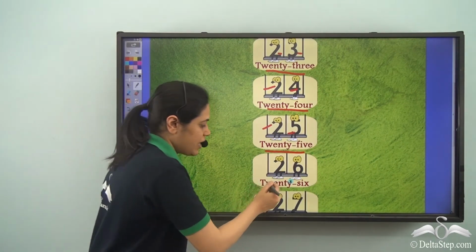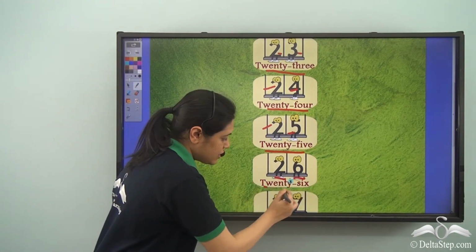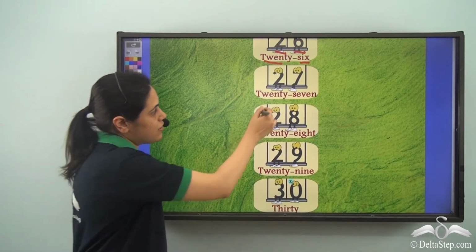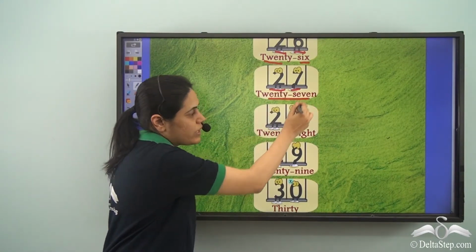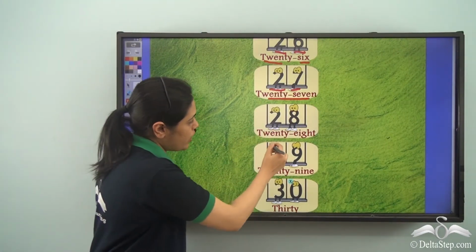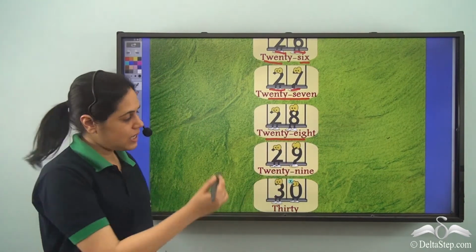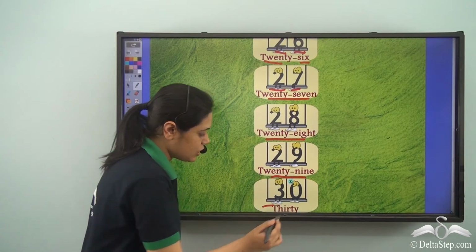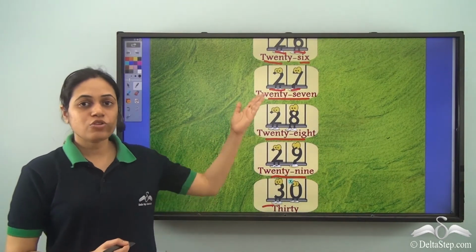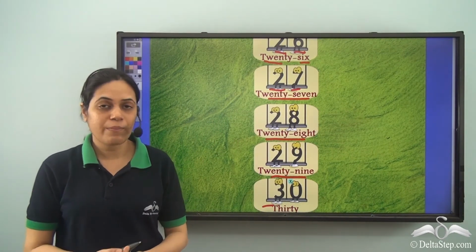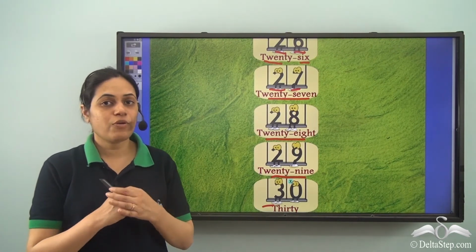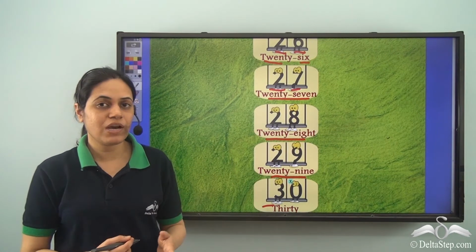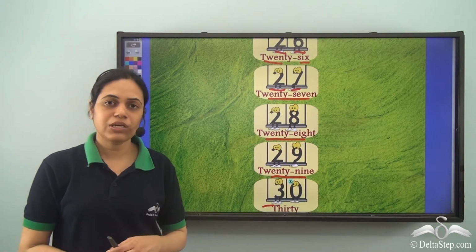After 25, I have 2, 6, 26. After 26, we have 2, 7, 27, 2, 8, 28, and then 2, 9, 29, and 3, 0, 30. So these are some of the new numbers that we have learned from 21 to 30.